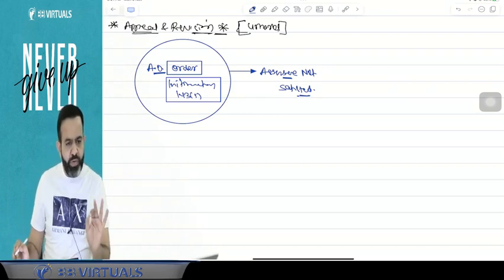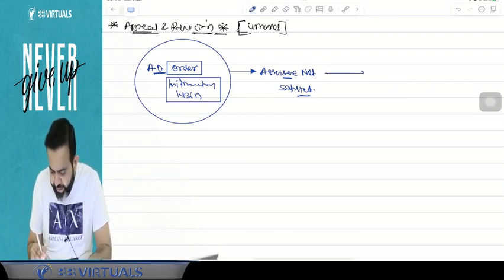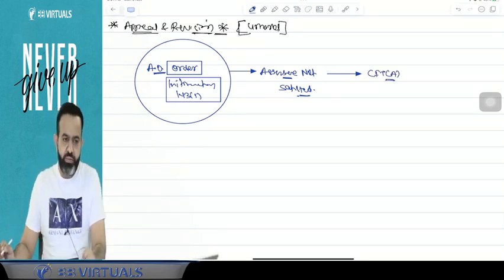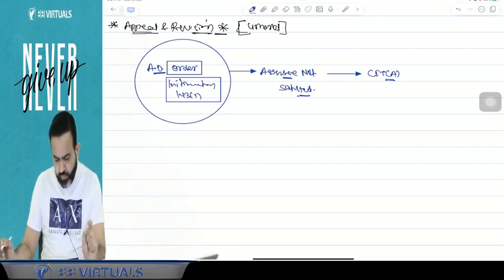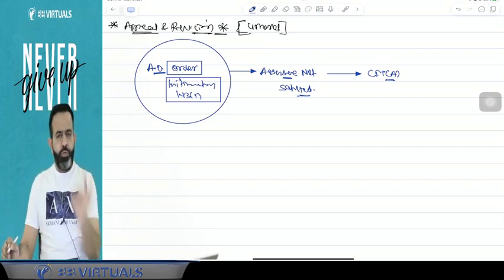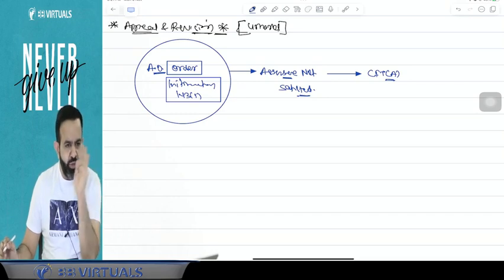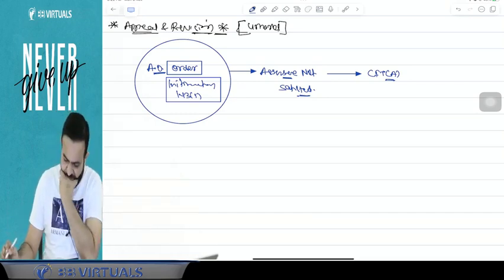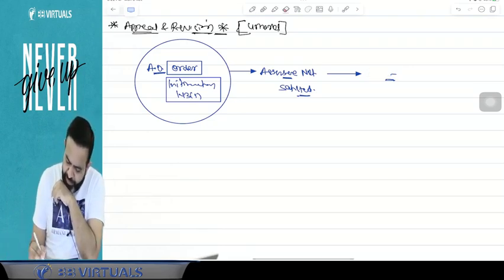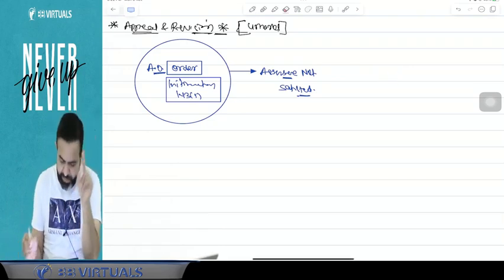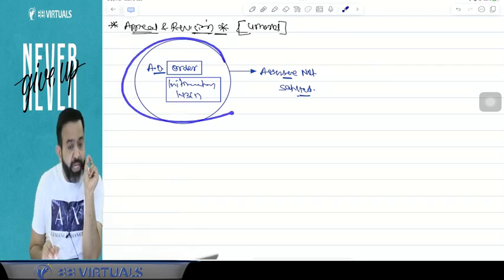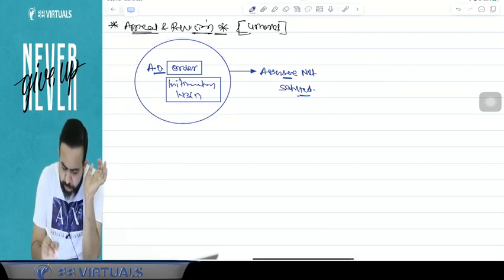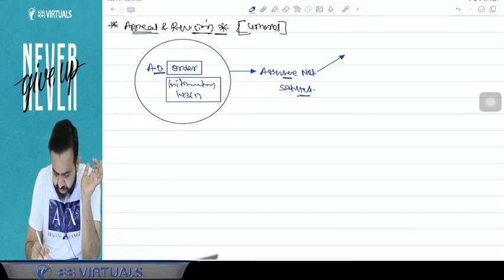And here guys, your first level of appeal is always the CIT appeal. CIT appeal means commissioner appeal. This is known as the CIT appeal. Now guys, with effect from 1st April 2023, means from this year only, they have made a certain amendment here. They are saying that if this order or intimation is passed by the assessing officer